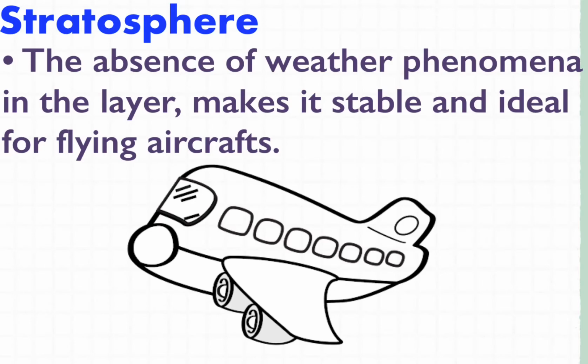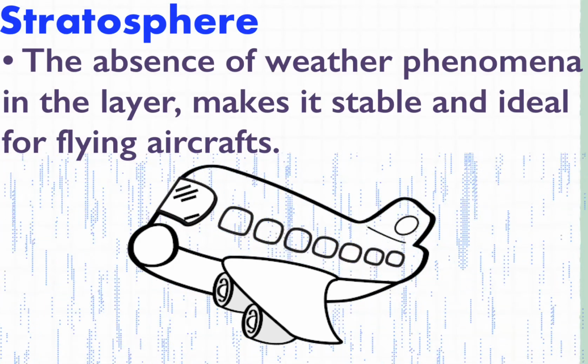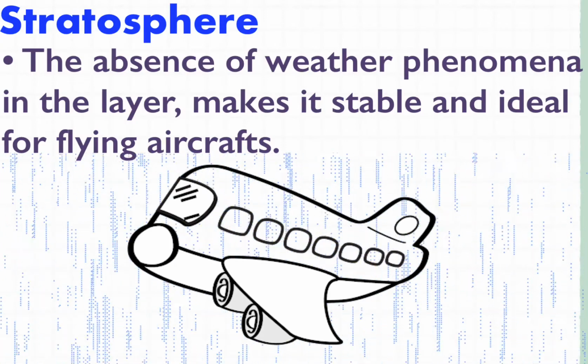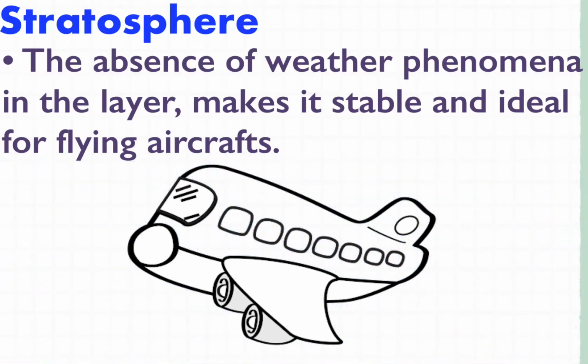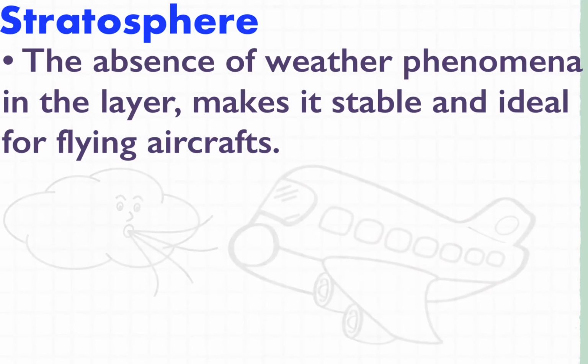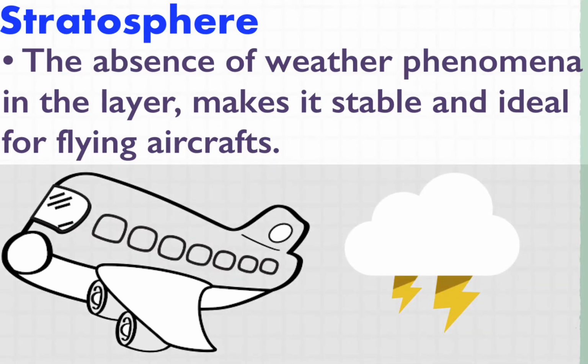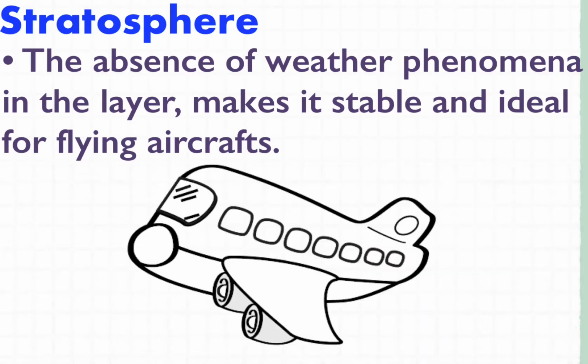No. Assume that it's raining heavily and you are not able to see anything. So how will the pilot drive that? Will it be able to? Now guess that a lot of wind is there around this place. Now assume that thunder or a storm is there. So, will the aeroplane be stable? No. So, because of these types of reasons, you are easily able to fly aircraft in the stratosphere.